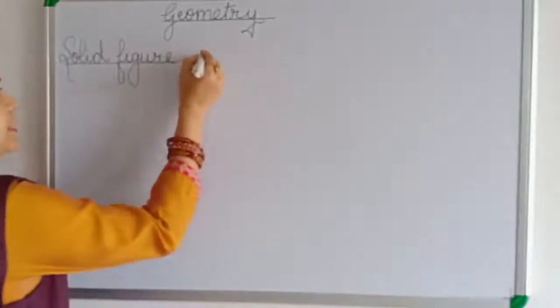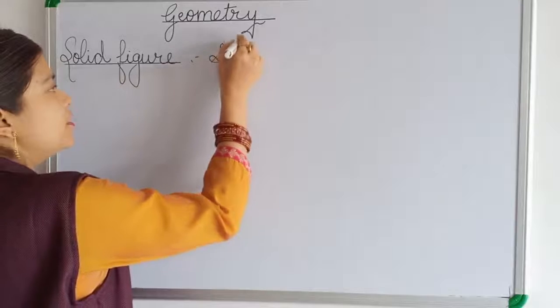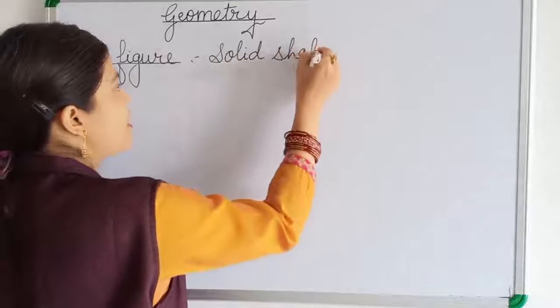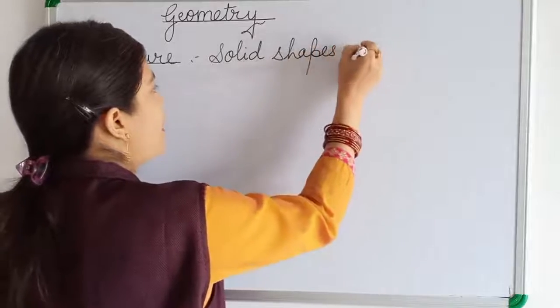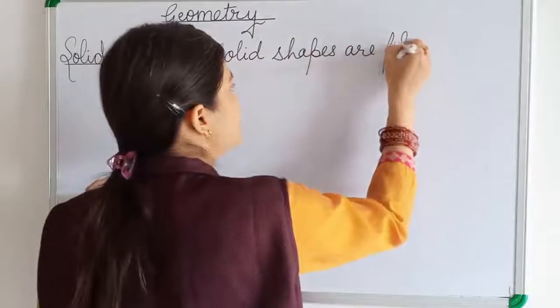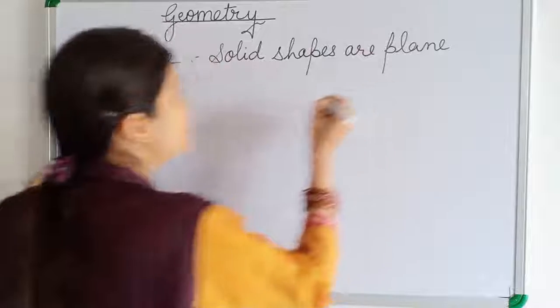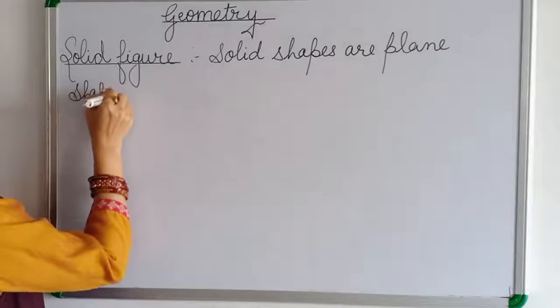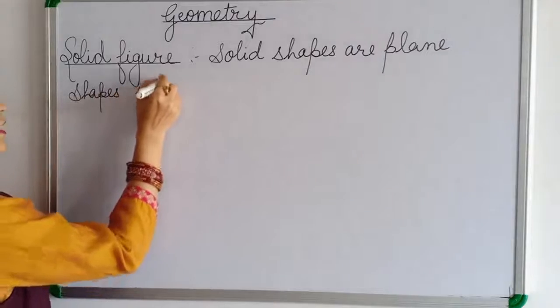What are solid figures? Solid shapes are plane shapes with thickness and height.